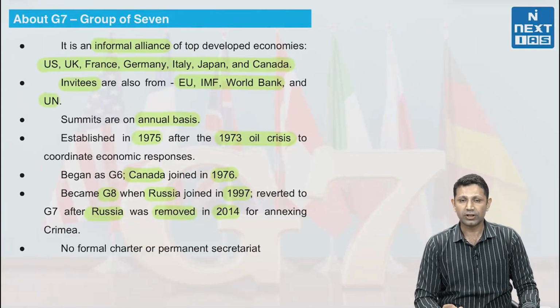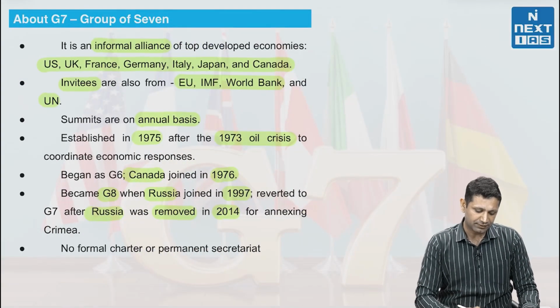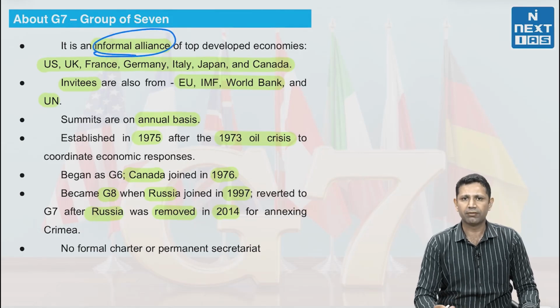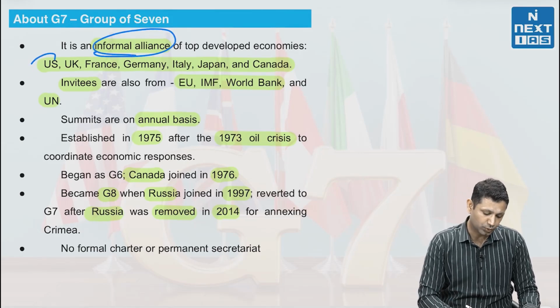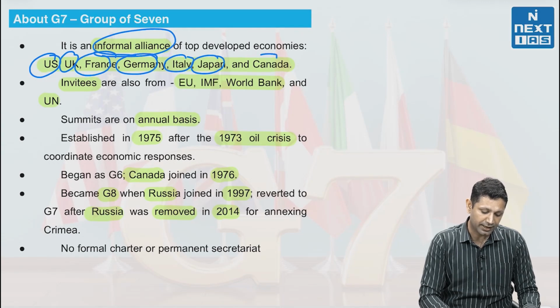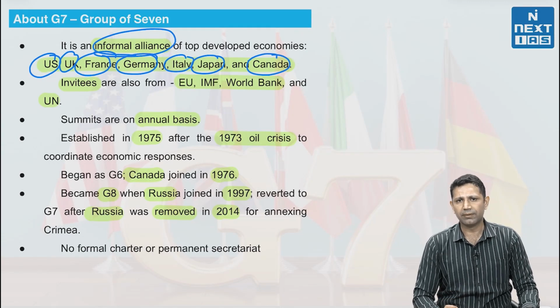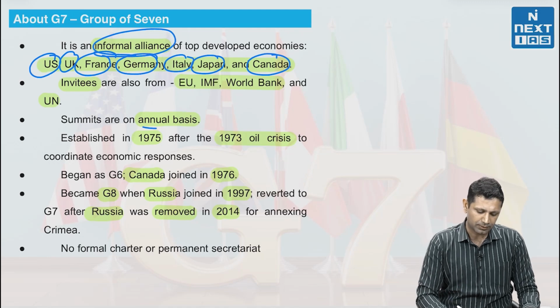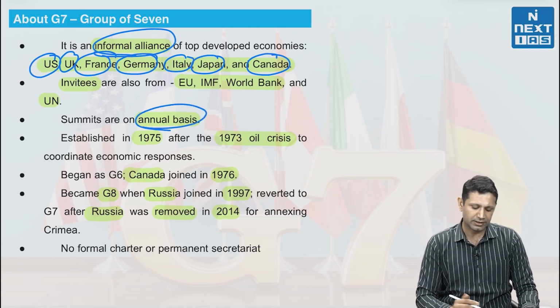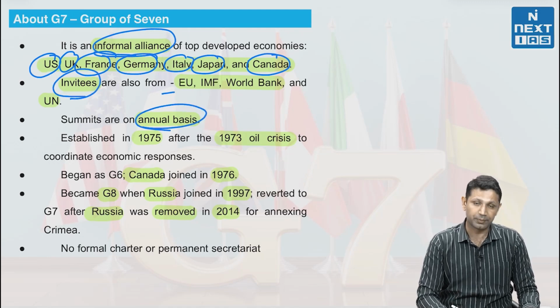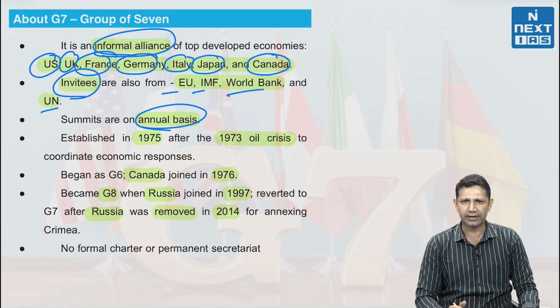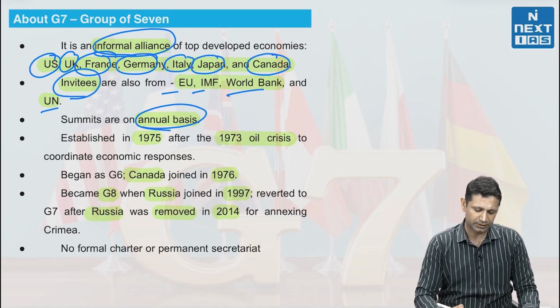Now let's talk about the G7. The G7 is an informal alliance of the top developed countries. Which are these top developed countries? It is USA, UK, France, Germany, Italy, Japan and Canada. Along with them, on an annual basis, the summits are held, and in these summits the invitees are also from European Union, IMF, World Bank and UN. Even India was also invited to this G7 summit.